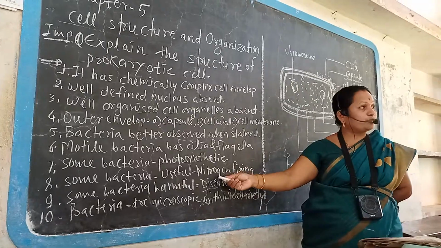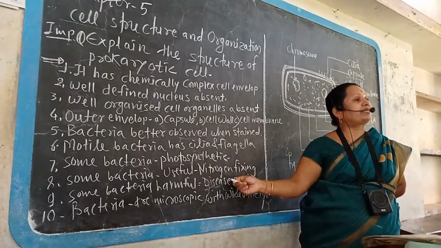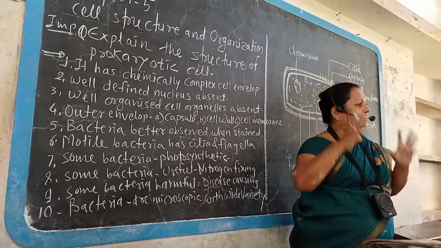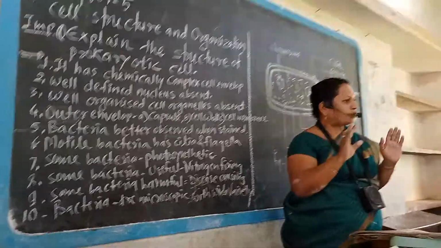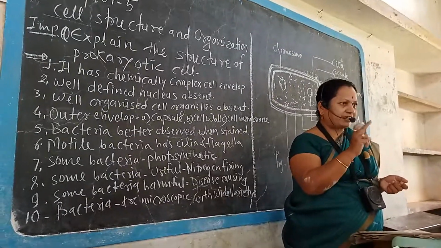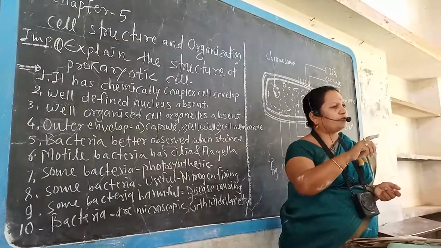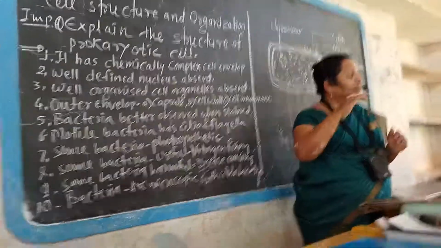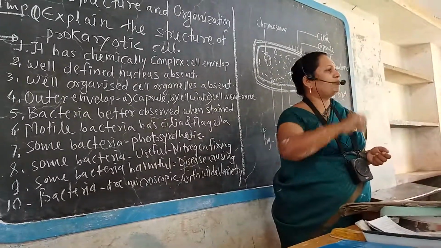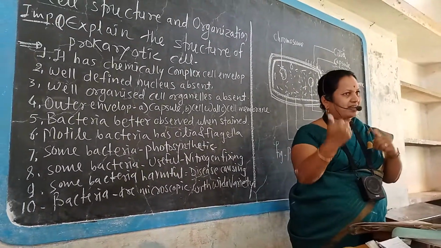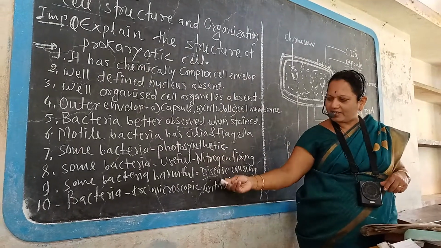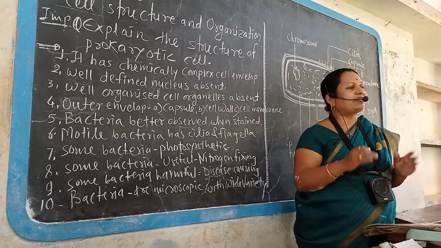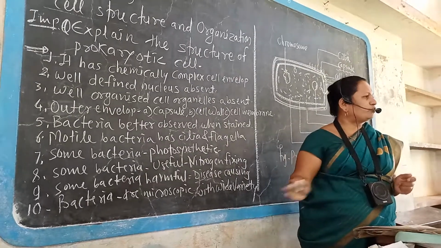Some bacteria are useful, such as nitrogen fixing bacteria. In the soil, nitrogen fixing bacteria fix atmospheric nitrogen and increase the fertility of the soil. That means these are useful. There are thousands of species of bacteria which are useful, and thousands of species which are also harmful. Harmful bacteria cause diseases. Many types of diseases in human beings and all other animals are caused by bacteria.